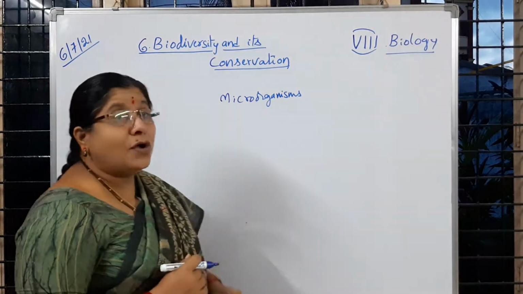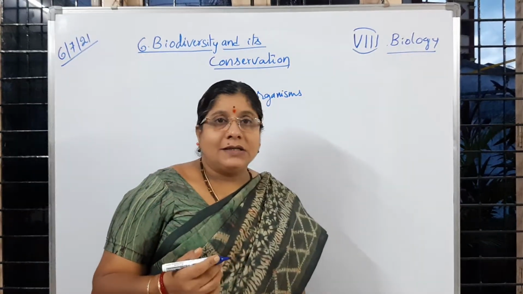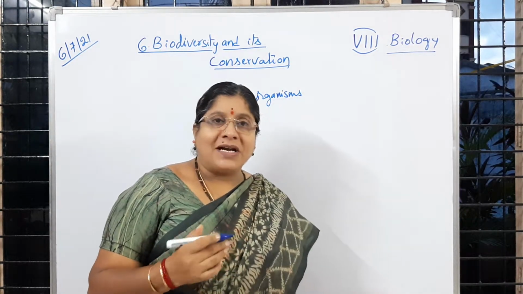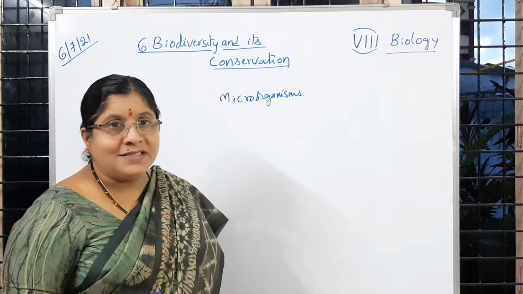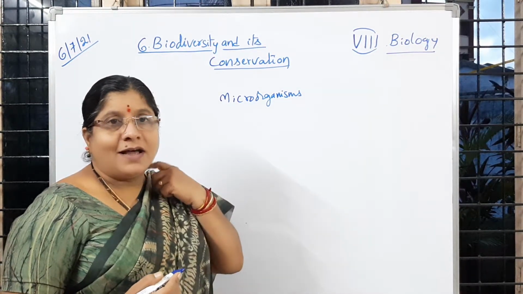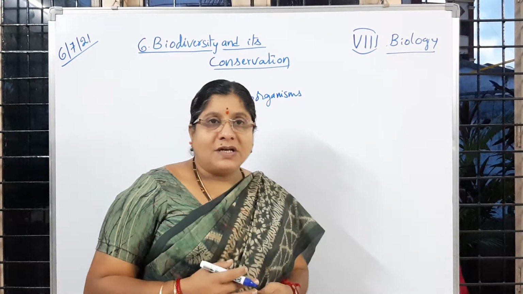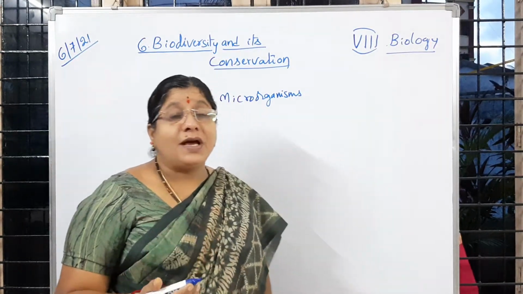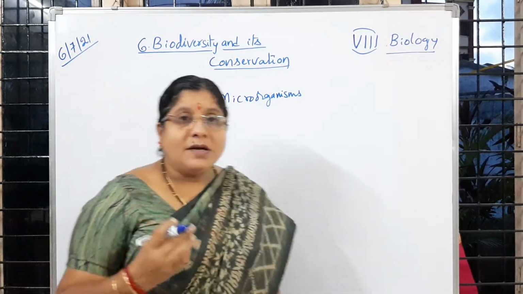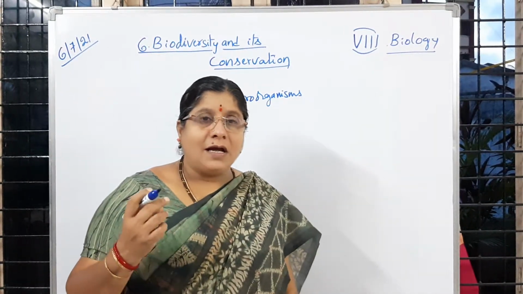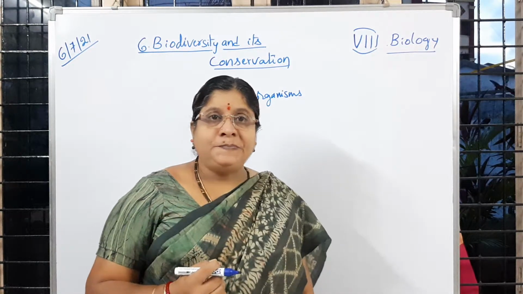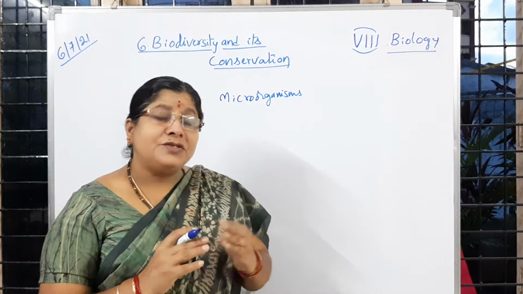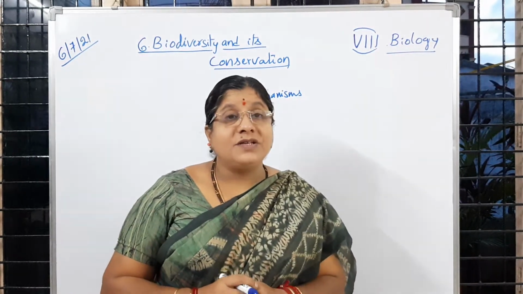And even these microorganisms are unique among all other living organisms, and these microorganisms, whatever you studied, are not in the same size, same structure, or living in the same mode of life. So that one we are not observing. So differences we are observing in them. So you learned about viruses, bacteria, microarthropods, fungi. Is it not, children? So protozoans, so like that different million species of microorganisms also you studied.